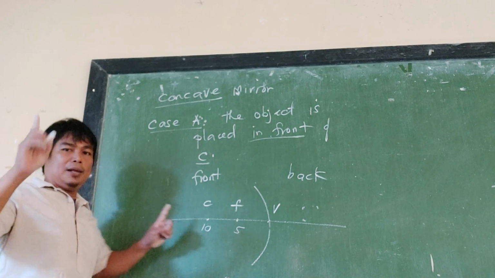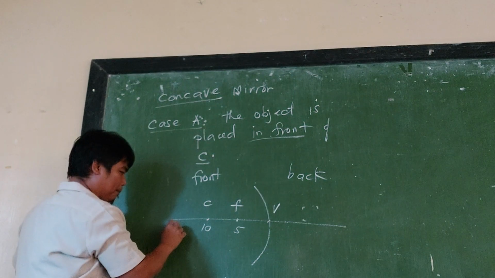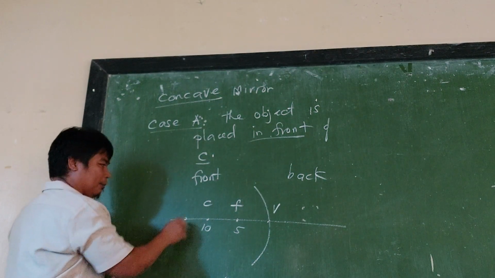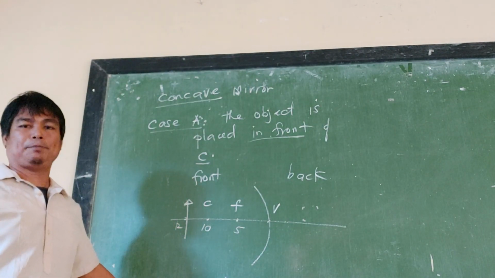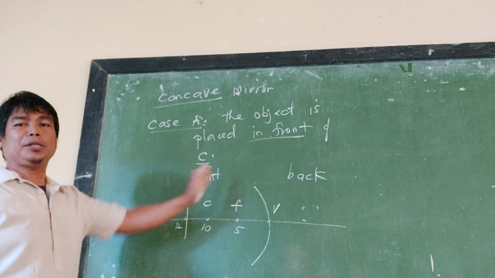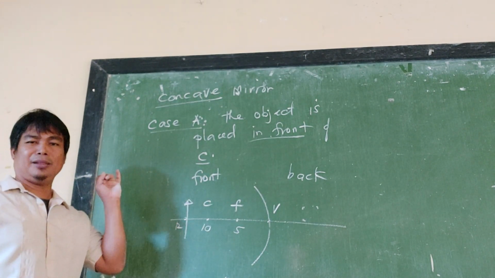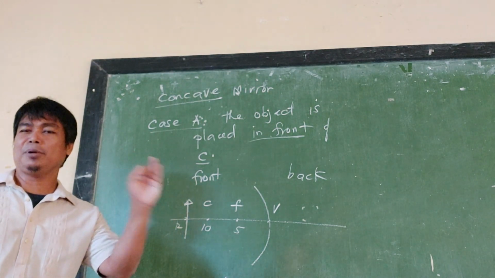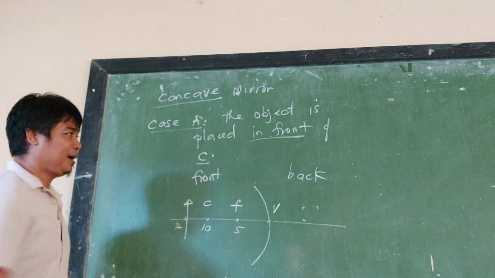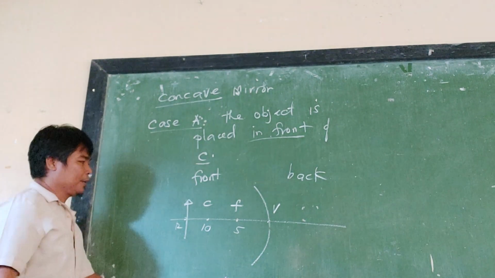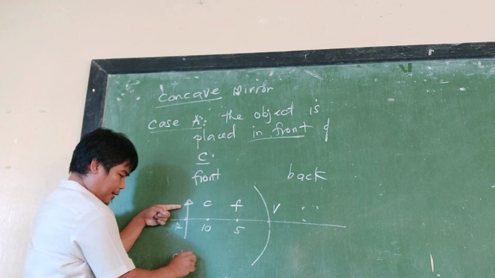Now, let's assume that the object is placed at, let's say, 12. This is the point, so this is the object. Just sketch, do not measure anymore. Then we can determine the location, and we are able to know if it is inverted or erect, real or virtual, by following these steps.